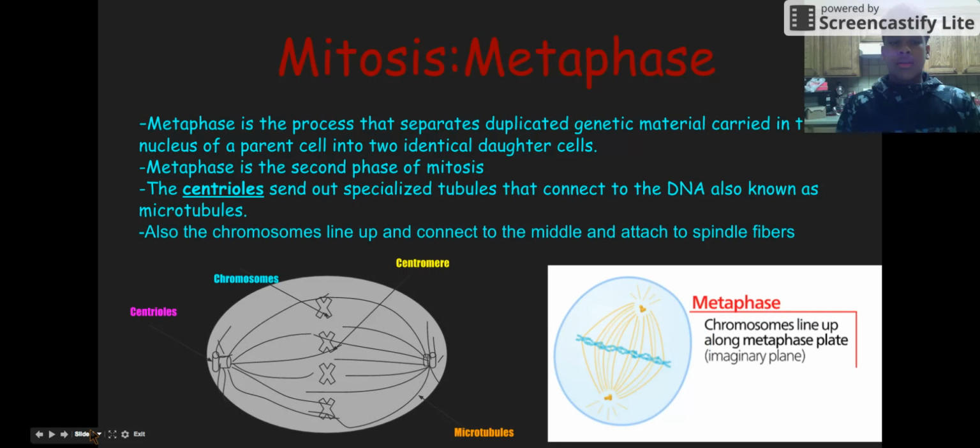Mitosis, metaphase. Metaphase is the process that separates duplicated genetic material carried in the nucleus of a parent cell into two identical daughter cells. Metaphase is the second phase of mitosis. The centrioles send out specialized tubules, also known as microtubules. Also, the chromosomes line up in the middle and attach to spindle fibers.